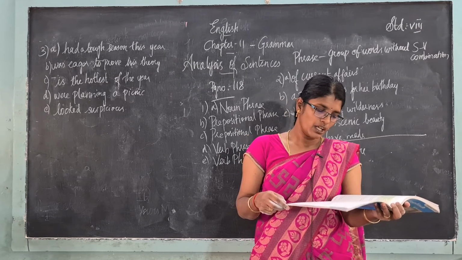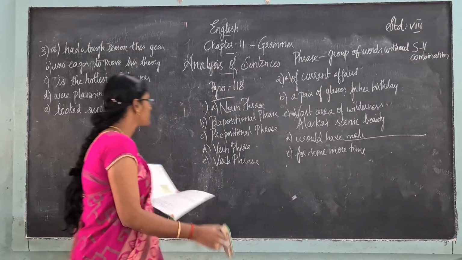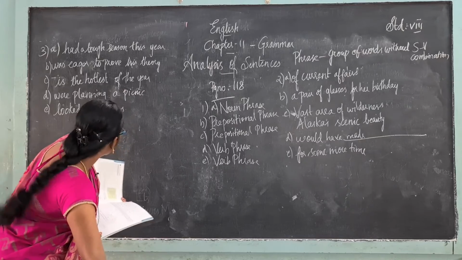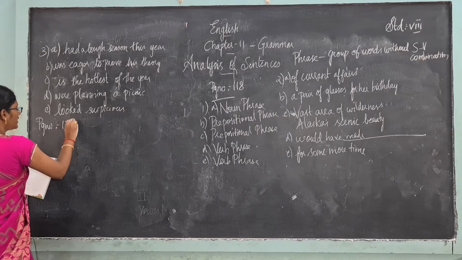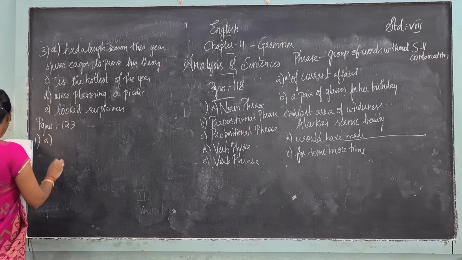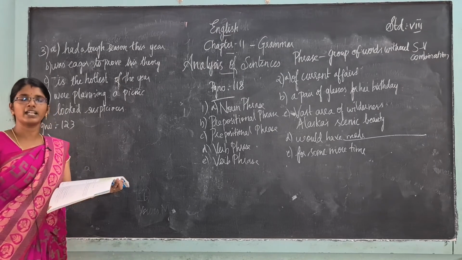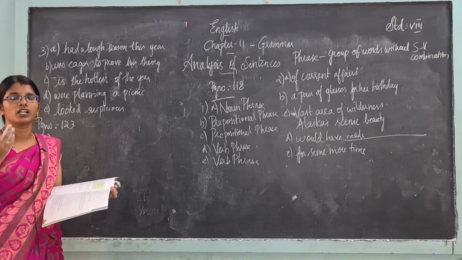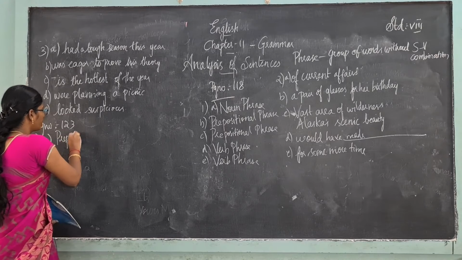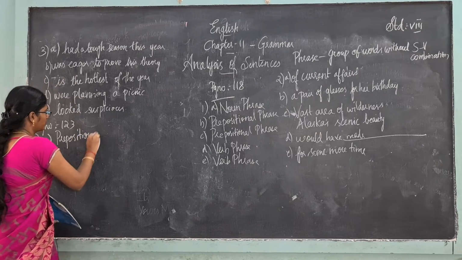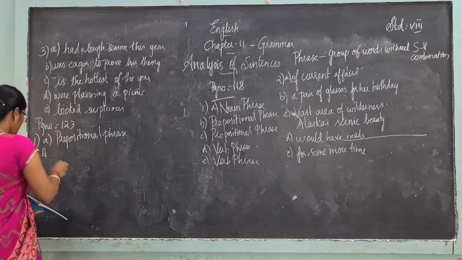First exercise. My house was completely destroyed after the tornado. Page number 123, first question, first exercise. My house was completely destroyed after the tornado. They have underlined after the tornado. What type of phrase is that? It is a prepositional phrase. Okay, prepositional phrase. Next, coming to the next one.